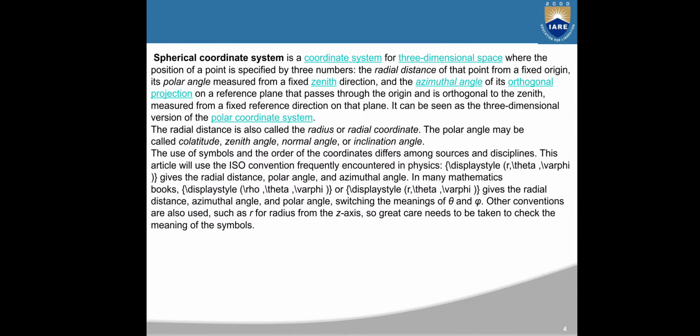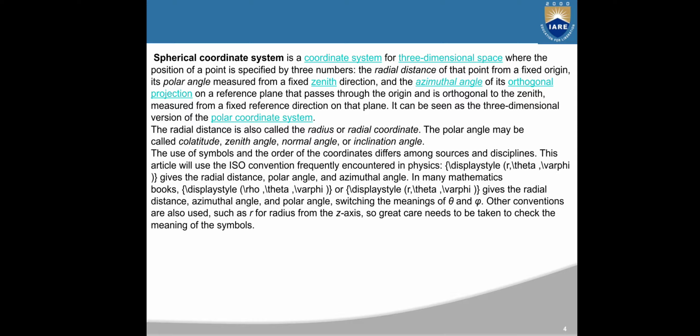Next, a spherical coordinate system is a coordinate system for three-dimensional space where the position of a point is specified by three numbers: the radial distance of that point from a fixed origin, its polar angle measured from a fixed zenith direction, and the azimuthal angle of its orthogonal projection on a reference plane that passes through the origin and is orthogonal to the zenith, measured from a fixed reference direction on that plane. It can be seen as the three-dimensional version of the polar coordinate system.